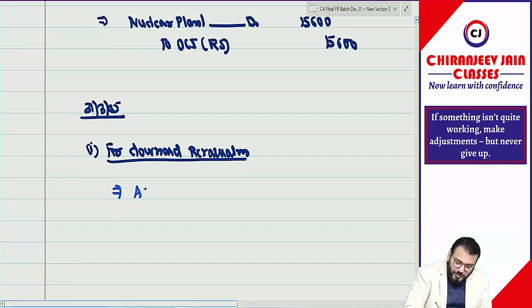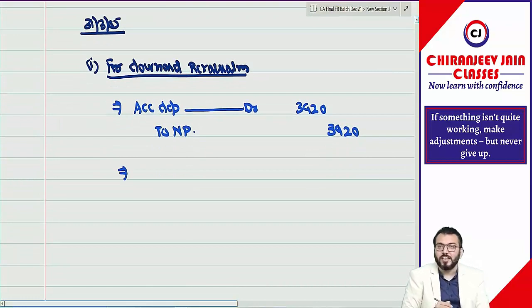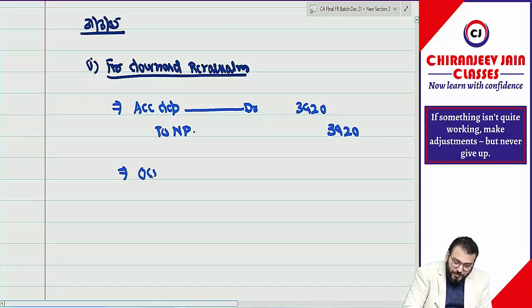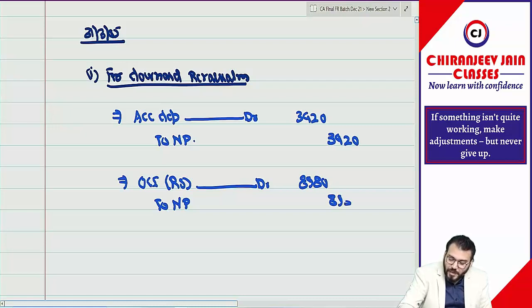So we'll do accumulated depreciation account debit to nuclear plant. It is 3420. Now we'll do the downward revaluation journal entry. The downward revaluation will be debited to OCI. So what journal entry? OCI revaluation surplus account debit to nuclear plant. How much? It is 8980.